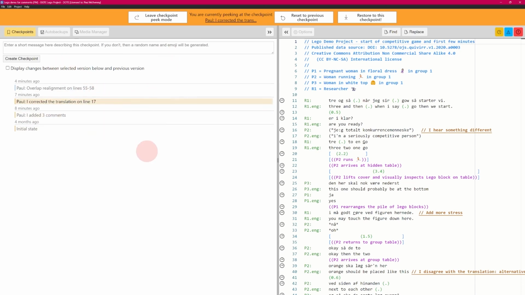Okay, let's stop there on this advanced tutorial about using DOTE to add technical comments and checkpoints on a shared transcript.